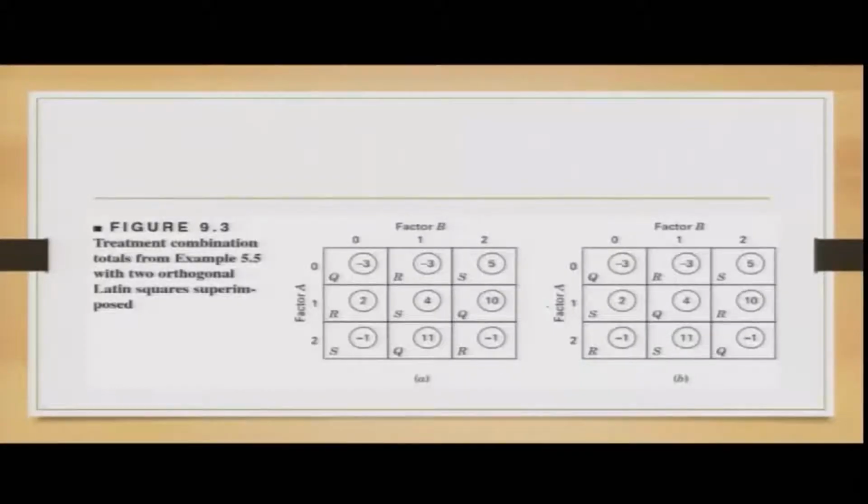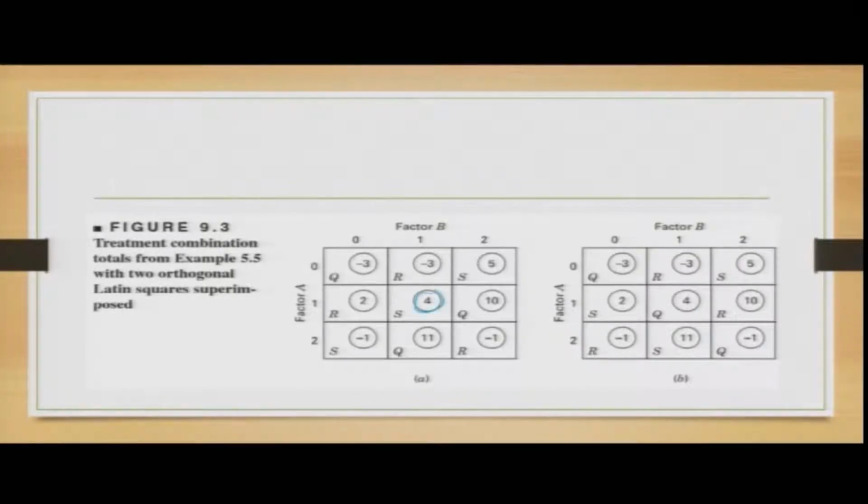So, considering this, the treatments which we considered, the combinations for the 2 orthogonal Latin squares, are given for factor A and factor B. Factor A has the levels of -3, -3 plus 5 at the levels which you are considering. For 1, the combination of B and A at levels 1 and 1 is considered as 4.